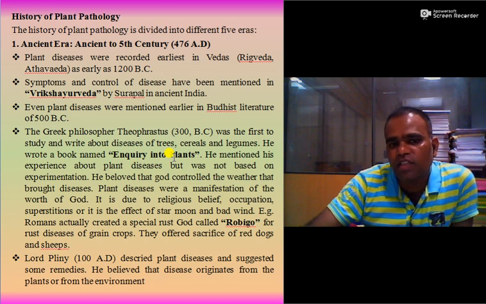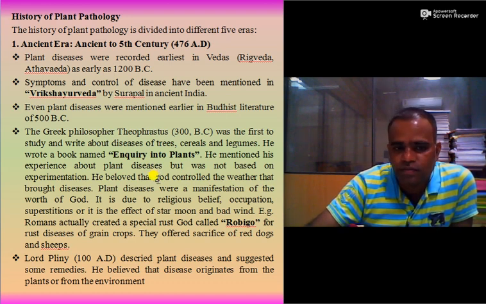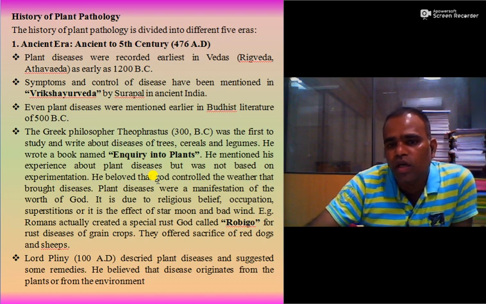He mentioned his experience about plant diseases but it was not based on experimentation, and he believed that God controlled the weather and that weather brought diseases. Plant diseases were the manifestation of the wrath of God. It is due to religious belief, occupation and superstitions, or it is the effect of stars, moon and bad wind.